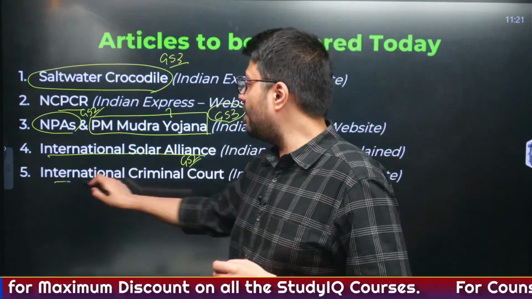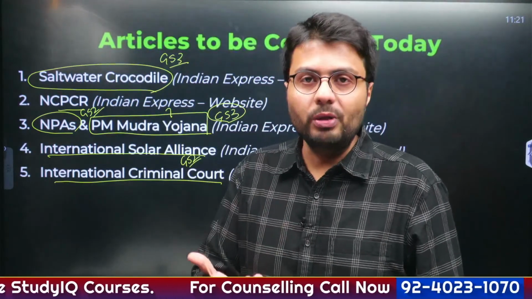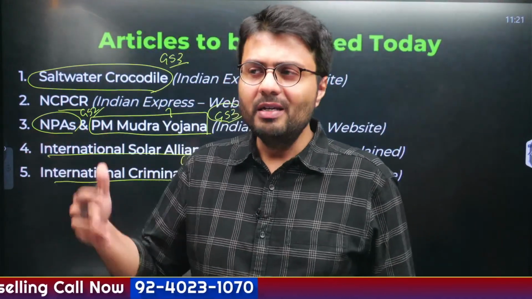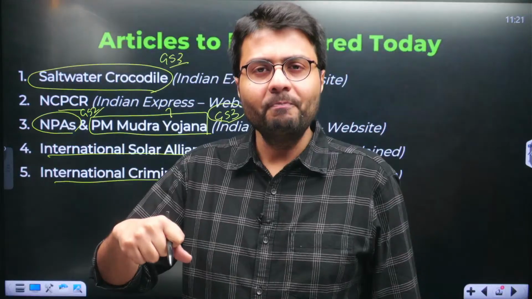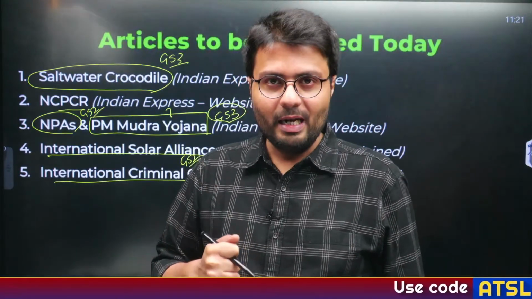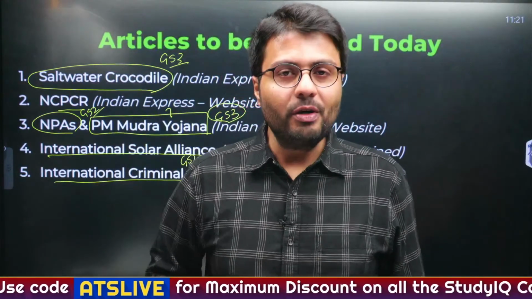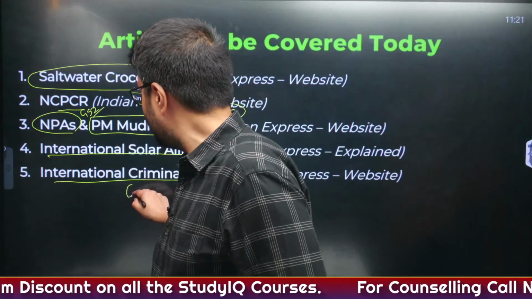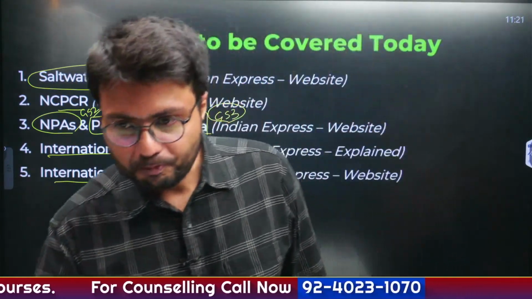In the last article, we are going to understand another important global body, that is the International Criminal Court. The International Criminal Court remains in news for n number of things. Sometimes it tries to prosecute President Putin, sometimes it tries to prosecute Prime Minister Netanyahu of Israel. But has it been able to prosecute these powerful individuals? The answer is no. So why is it making so much effort? What is the reason behind it? Everything we are going to find out in our today's discussion. The last article again becomes important from a GS paper 2 perspective.